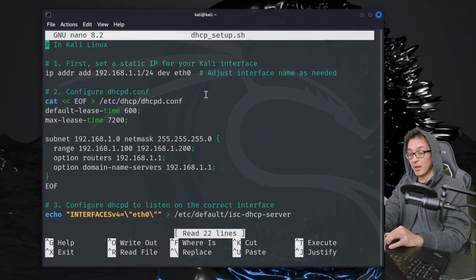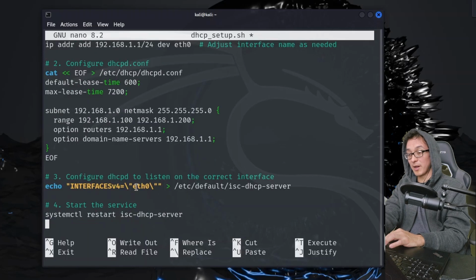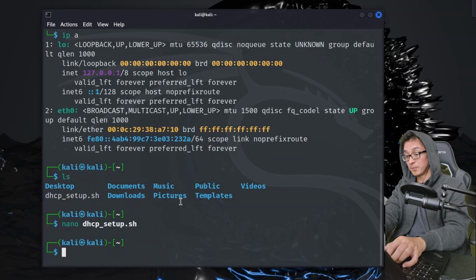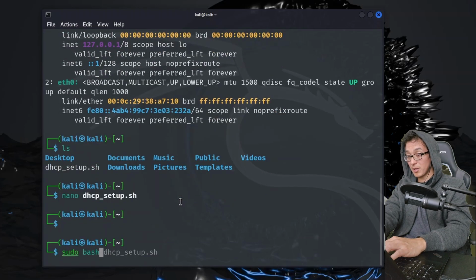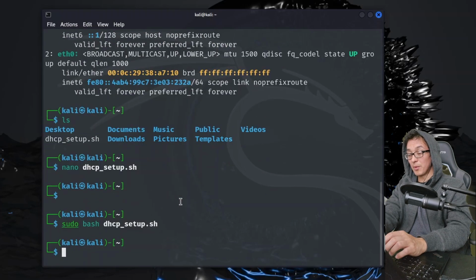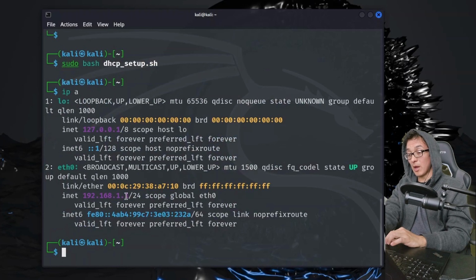Then we set up the config for the DHCP server. We specify the interface to listen on for our DHCP server, and then we go ahead and restart that service. Let me go ahead and exit out. And we're going to run a sudo bash on dhcp setup. Now you won't get anything returned, right? But notice now on your IPA, you now have a static IP of 1.1.